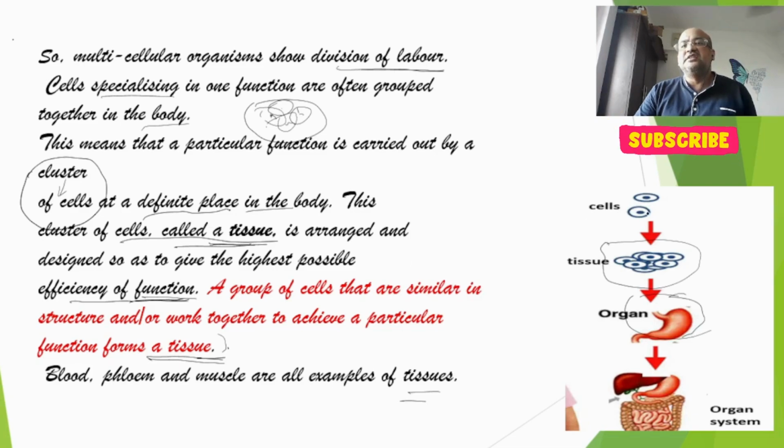Here you will see cells are there. So a cluster of cells makes a tissue. Tissues coming together make an organ, and organs make an organ system, right?